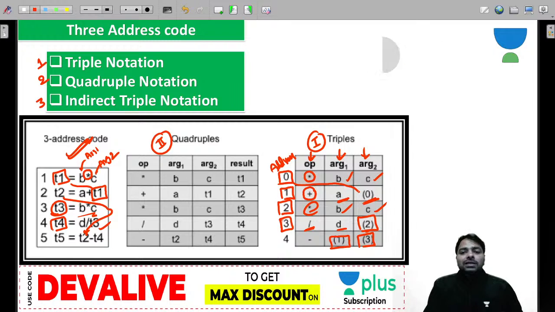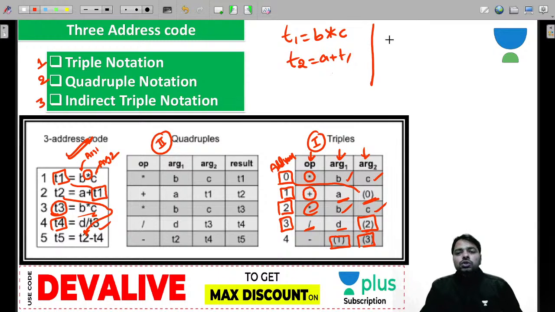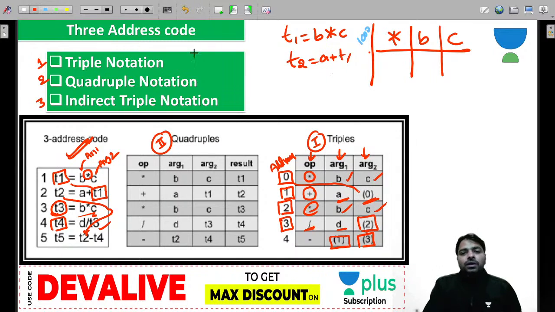The main motto of this is, let me tell you by writing here: T1 is equal to B star C, T2 is equal to A plus T1. What do you do? You store the operator and you store two operands. This is the first instruction, and you store it at some address, let's say 1000. Next instruction is plus A, T1, which is actually 1000 now. You might store it at, let's say, 1010.